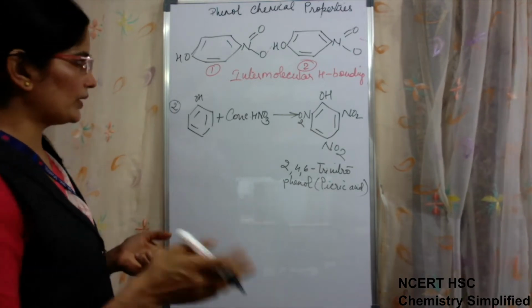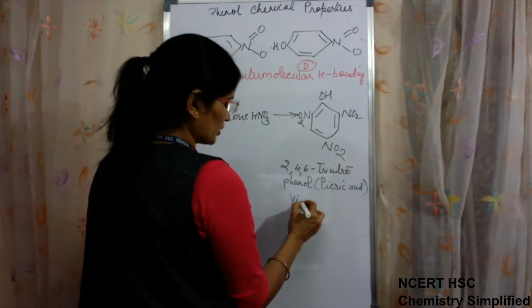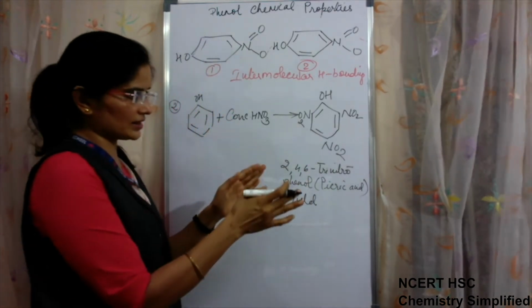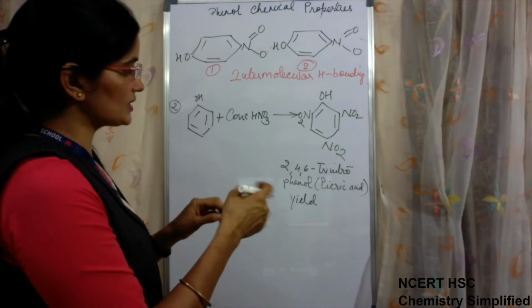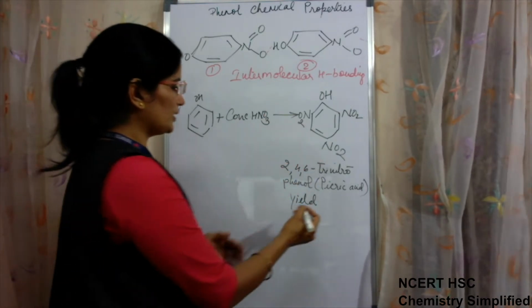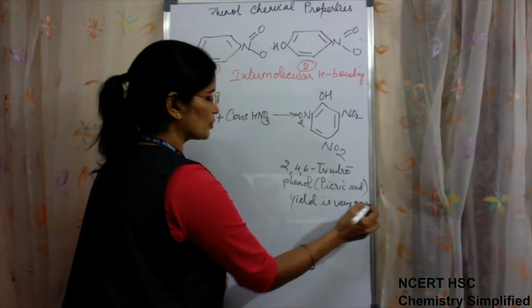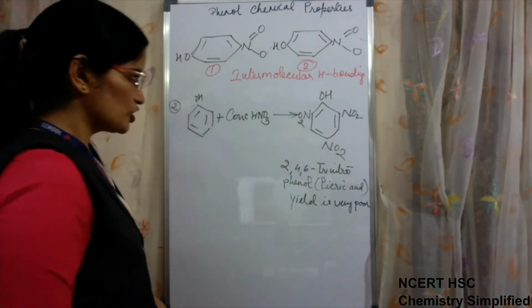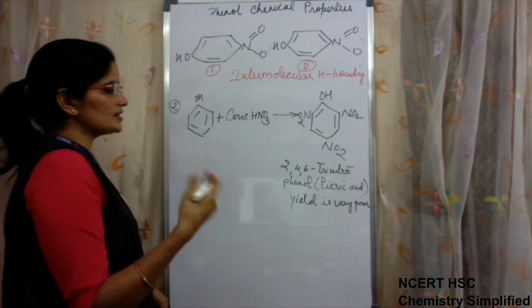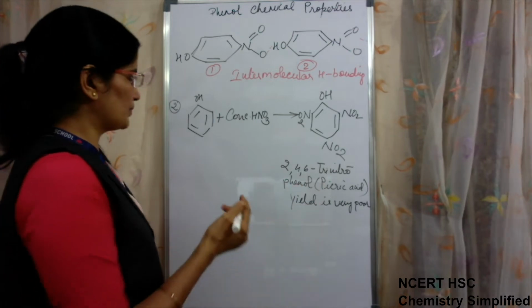Now, the yield of this is very poor. This reaction takes place fast, meaning the kinetics of the reaction is fast, but if it comes to the product formation, then the yield is very poor, the amount of product formed is very less. So to increase the amount of yield, picric acid is produced indirectly.